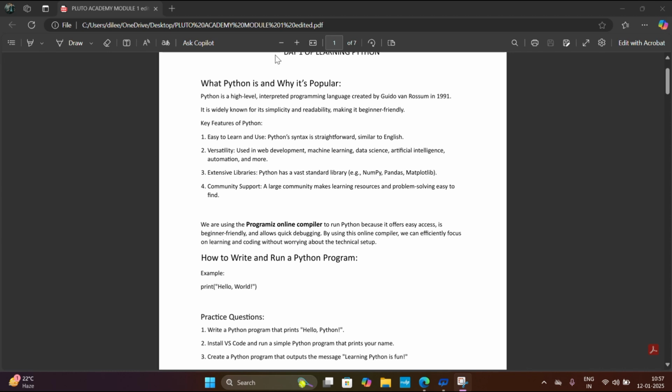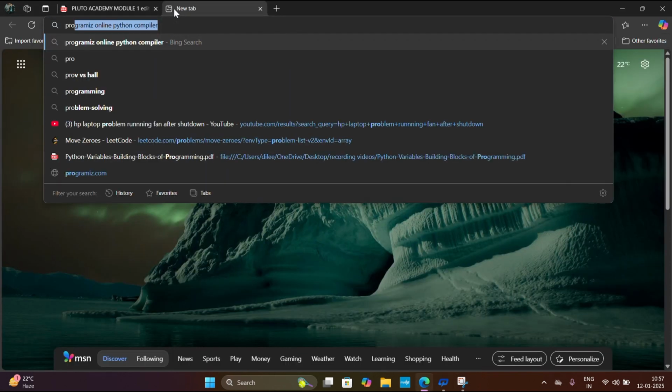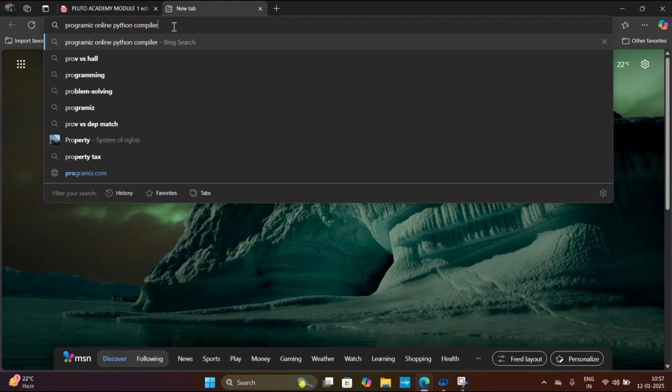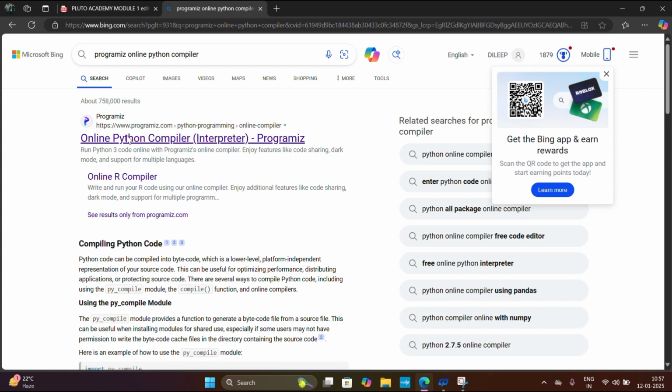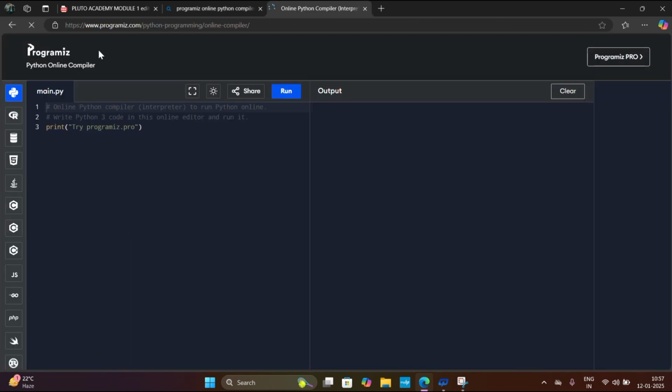Okay, let's start. We will write our first code in Python: Hello World. First of all, go to the browser and search for Programiz online Python compiler. Here it is. Click this link and open it.